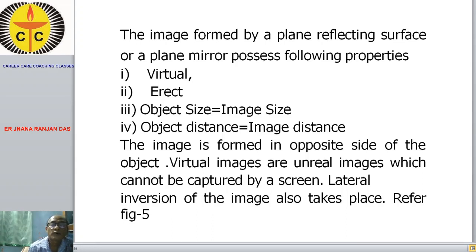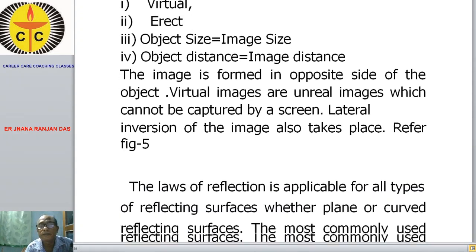The image is formed on the opposite side of the object, and virtual images are unreal, which cannot be captured by a screen. Lateral inversion of the image also takes place. We have already explained this in figure 5.